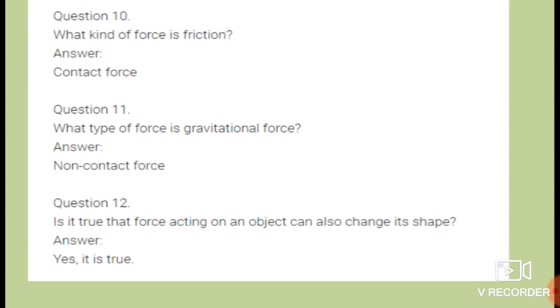Question number 12. Is it true that force acting on an object can also change its shape? Yes, this we have also seen over here. If any force acts on any object, at that time it can also change the shape of that object. So, yes, it is true.